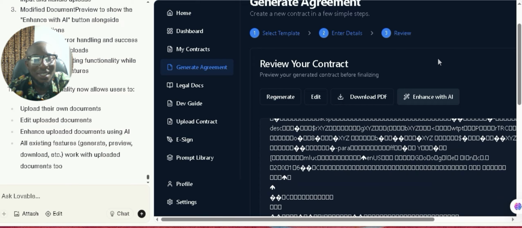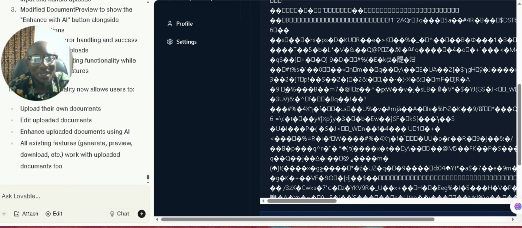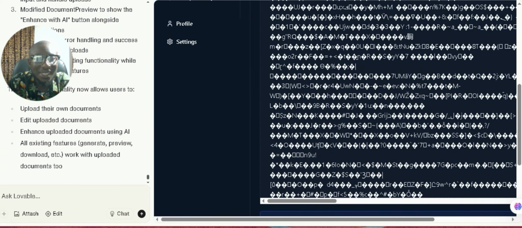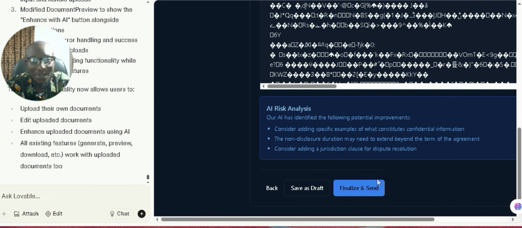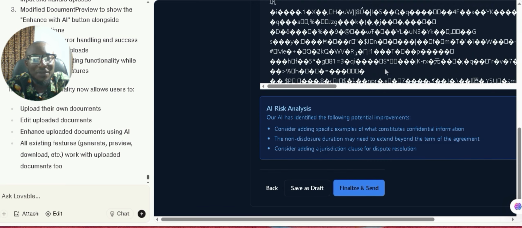This is the one that I uploaded. So you can see it's working perfectly. Wow. So we can even save as drafts. Everything works perfectly well.